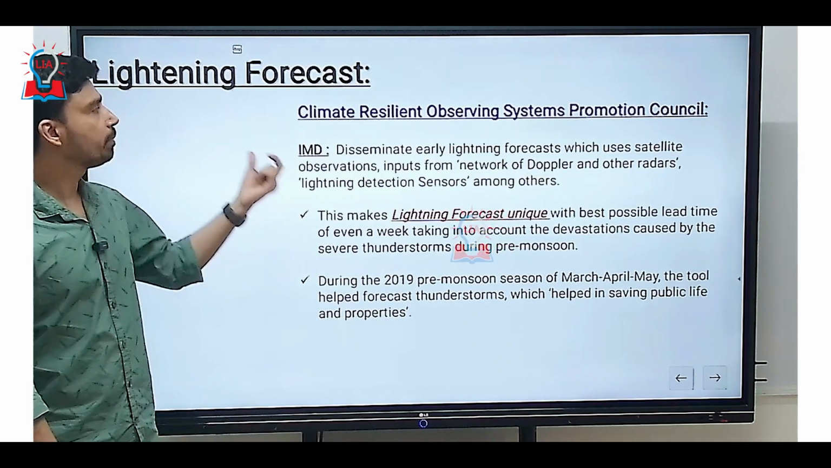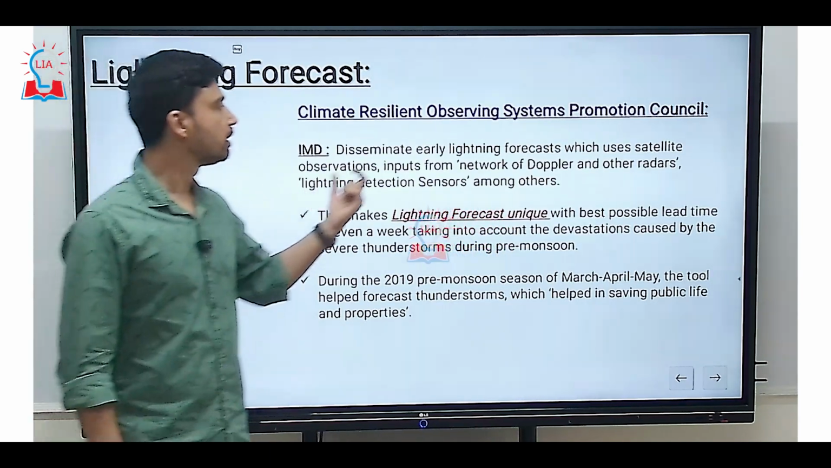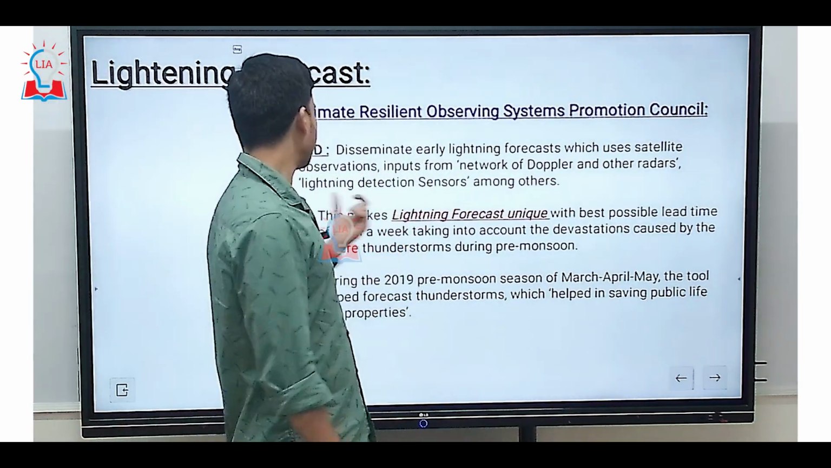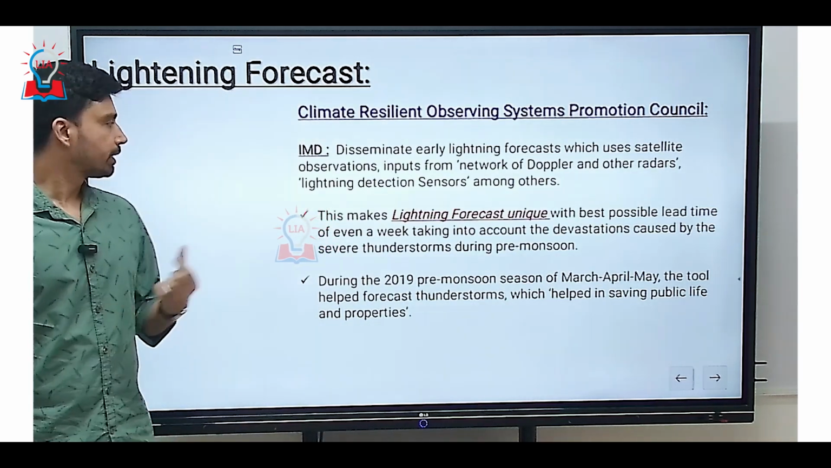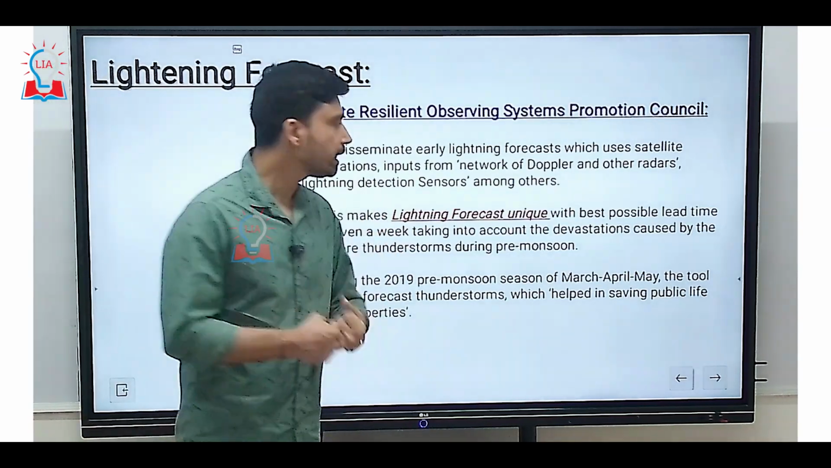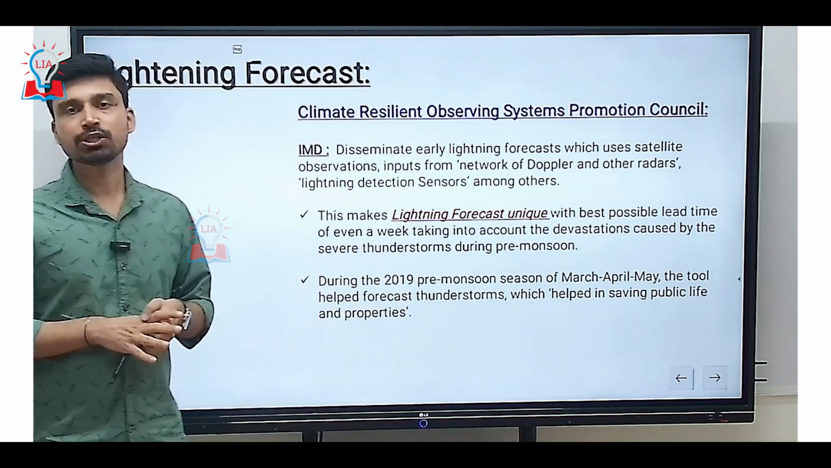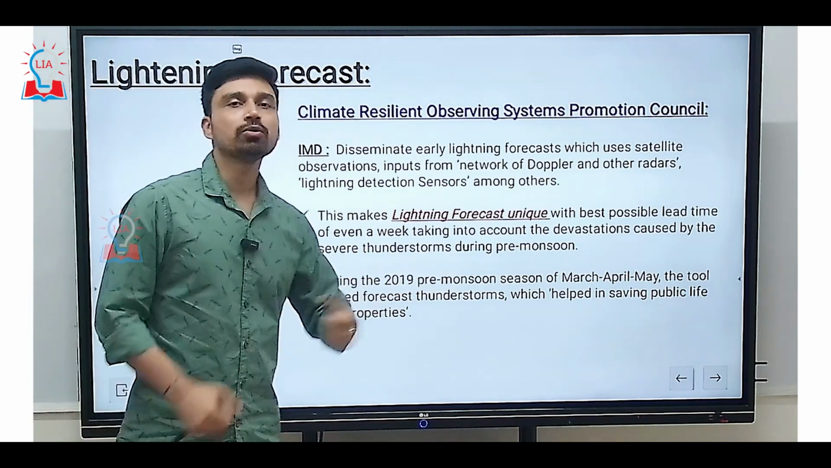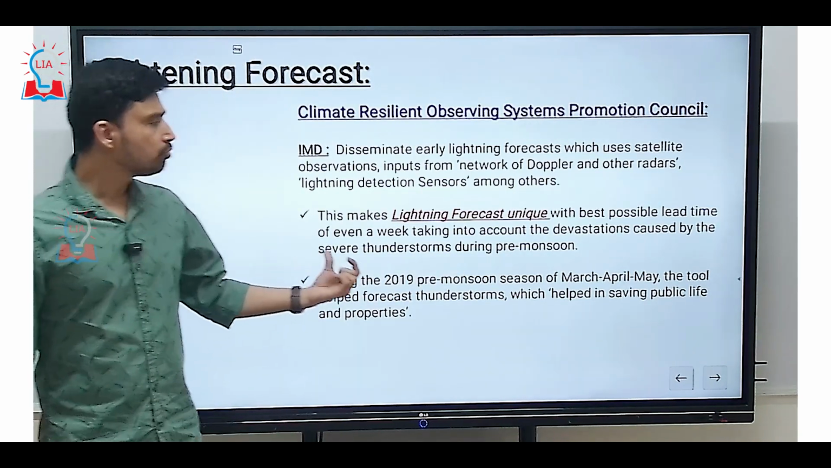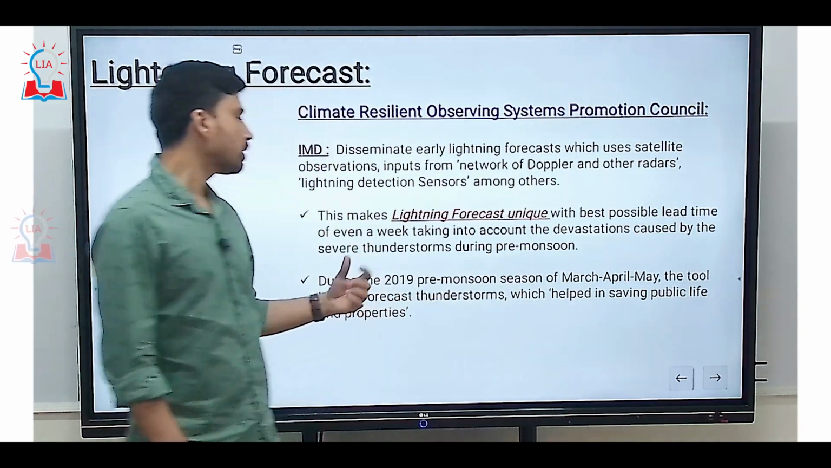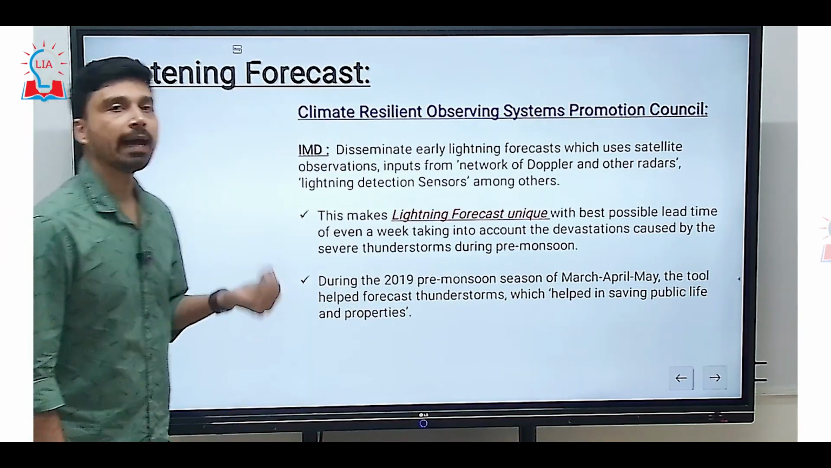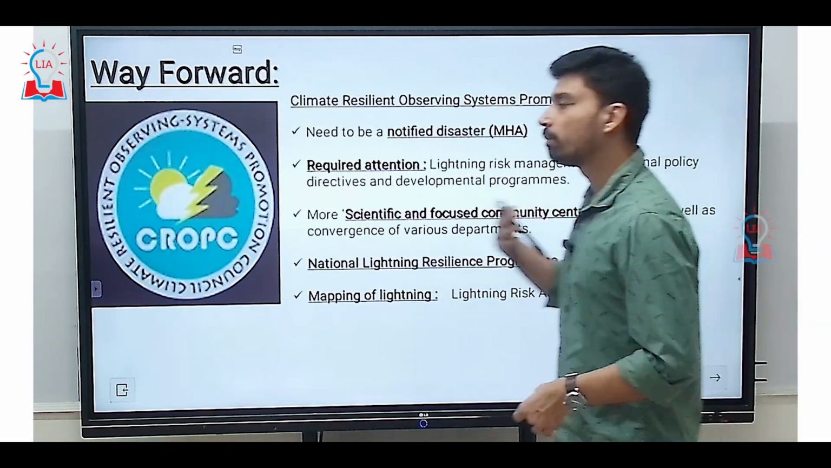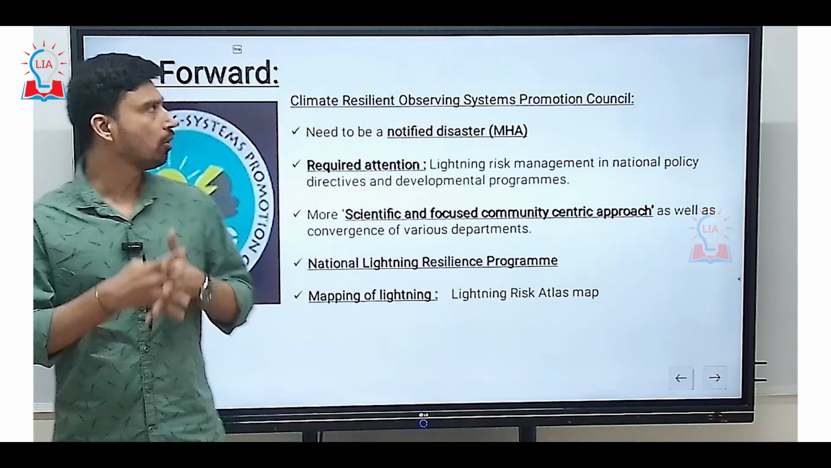In collaboration with CROPC, IMD disseminates early lightning forecasts which use satellite observation, inputs from the network of Doppler and other radars, and lightning detection sensors, among others. And thus, it makes the lightning forecast very unique in nature, and one of the best lightning forecast systems IMD has if you compare with other countries as well. Especially in the year 2019, during the pre-monsoon season of March, April, May, the tool helped forecast thunderstorms which helped in saving public life and property. So in short, the answer is yes, the forecast related to lightning can be made and is actually already being made in India.